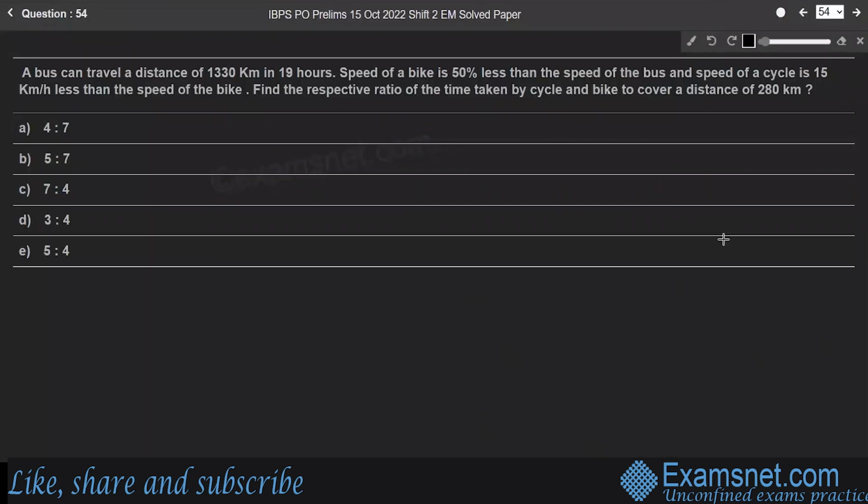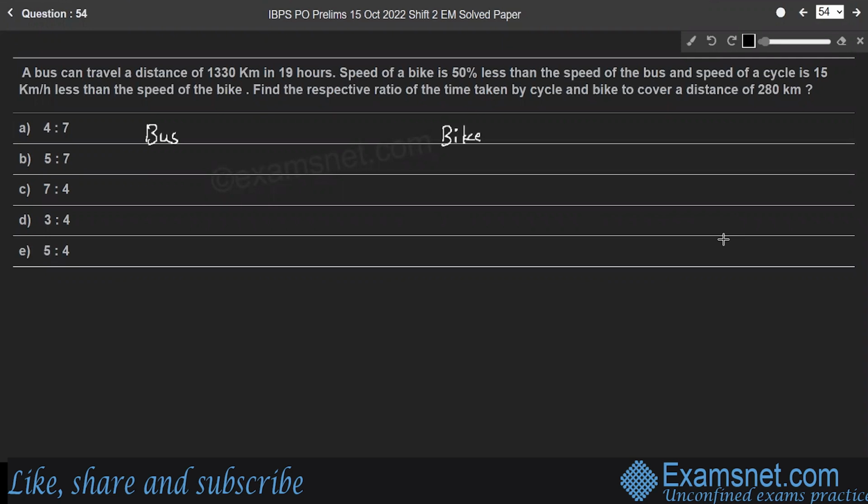Question 54. A bus can travel a distance of 1330 km in 19 hours. The speed of a bike is 50% less than the speed of the bus, and the speed of a cycle is 15 km per hour less than the speed of the bike. Find the respective ratio of the time taken by cycle and bike to cover a distance of 280 km. So let us consider the case of bus, bike and cycle.